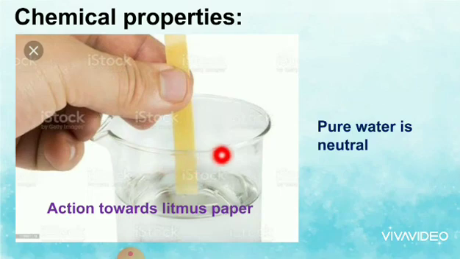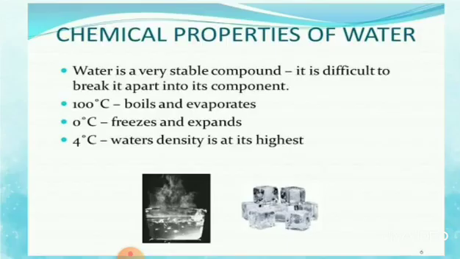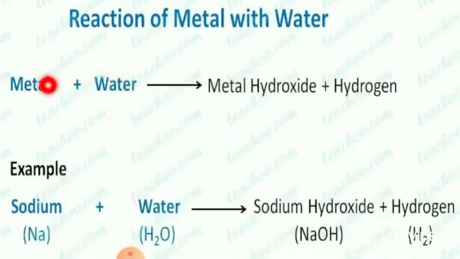Action towards litmus paper. Pure water is neutral and it shows no action towards litmus paper. The pH of water is 7, so that is the neutral position. Next, stability of water. Water is a very stable compound. It is difficult to break it apart into its components. At 100 degrees Celsius it boils and evaporates. At 0 degrees Celsius it freezes and expands. At 4 degrees Celsius water's density is at its highest.